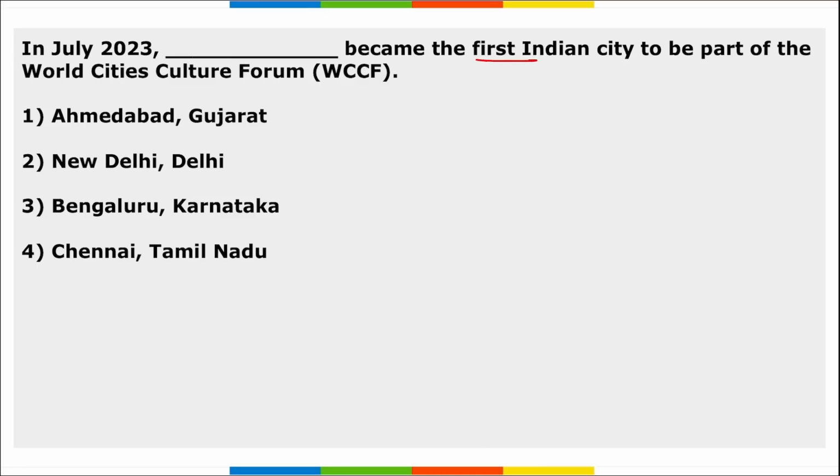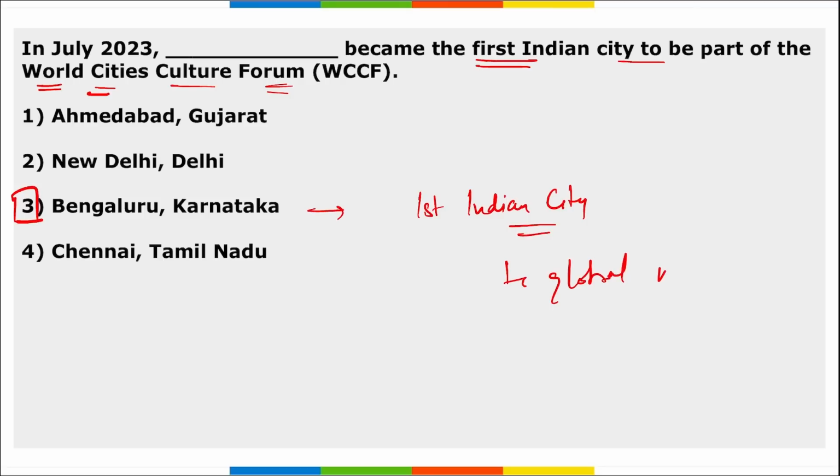In July, Bangalore became the first Indian city to be a part of the World Cities Cultural Forum, right? So Bangalore, Karnataka became the first Indian city that became part of the World Cities Cultural Forum. This is a global network of cities that share research and intelligence to explore the role of culture in future prosperity. And remember, Bangalore became the 41st city to join this forum. This forum includes New York, London, Paris, Tokyo, and Dubai already.